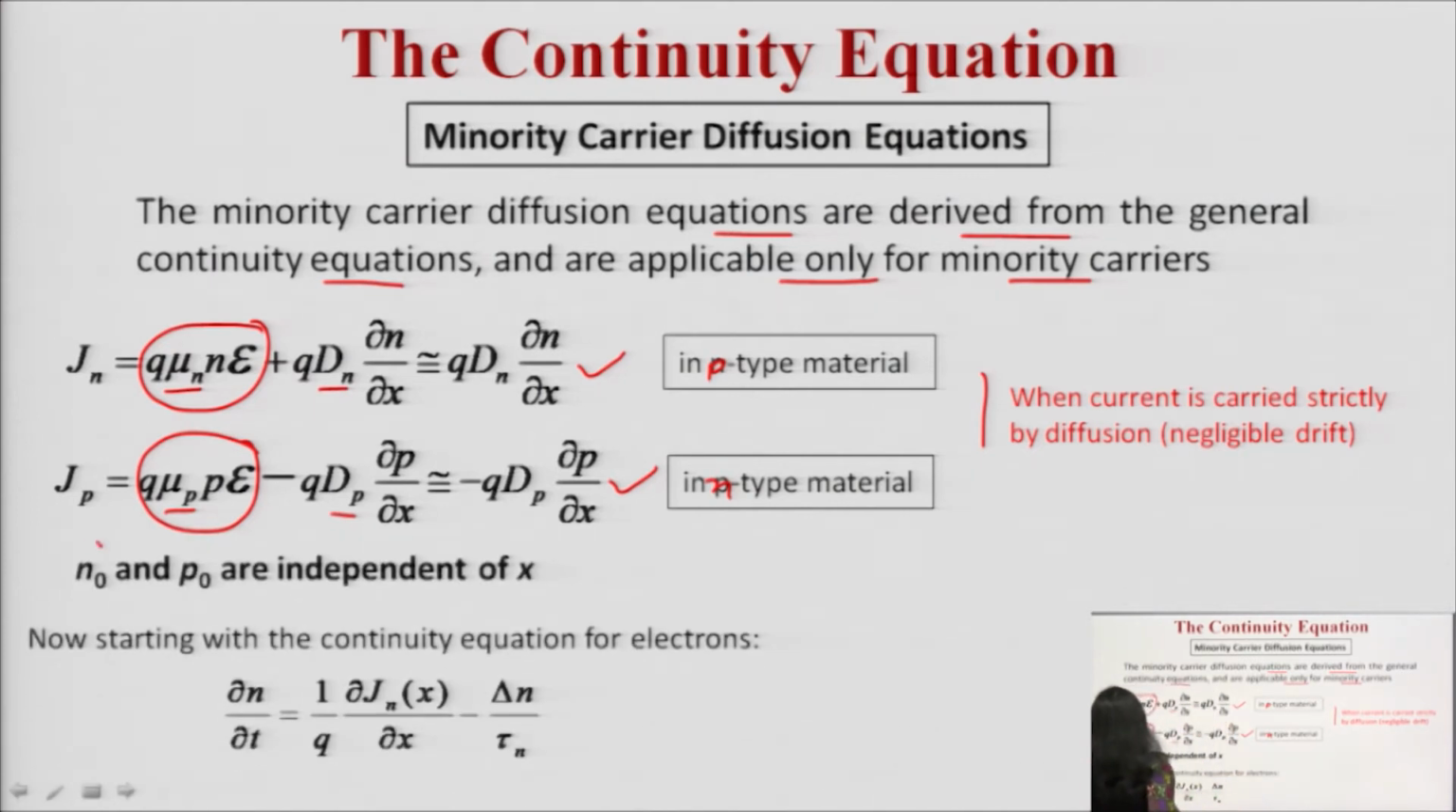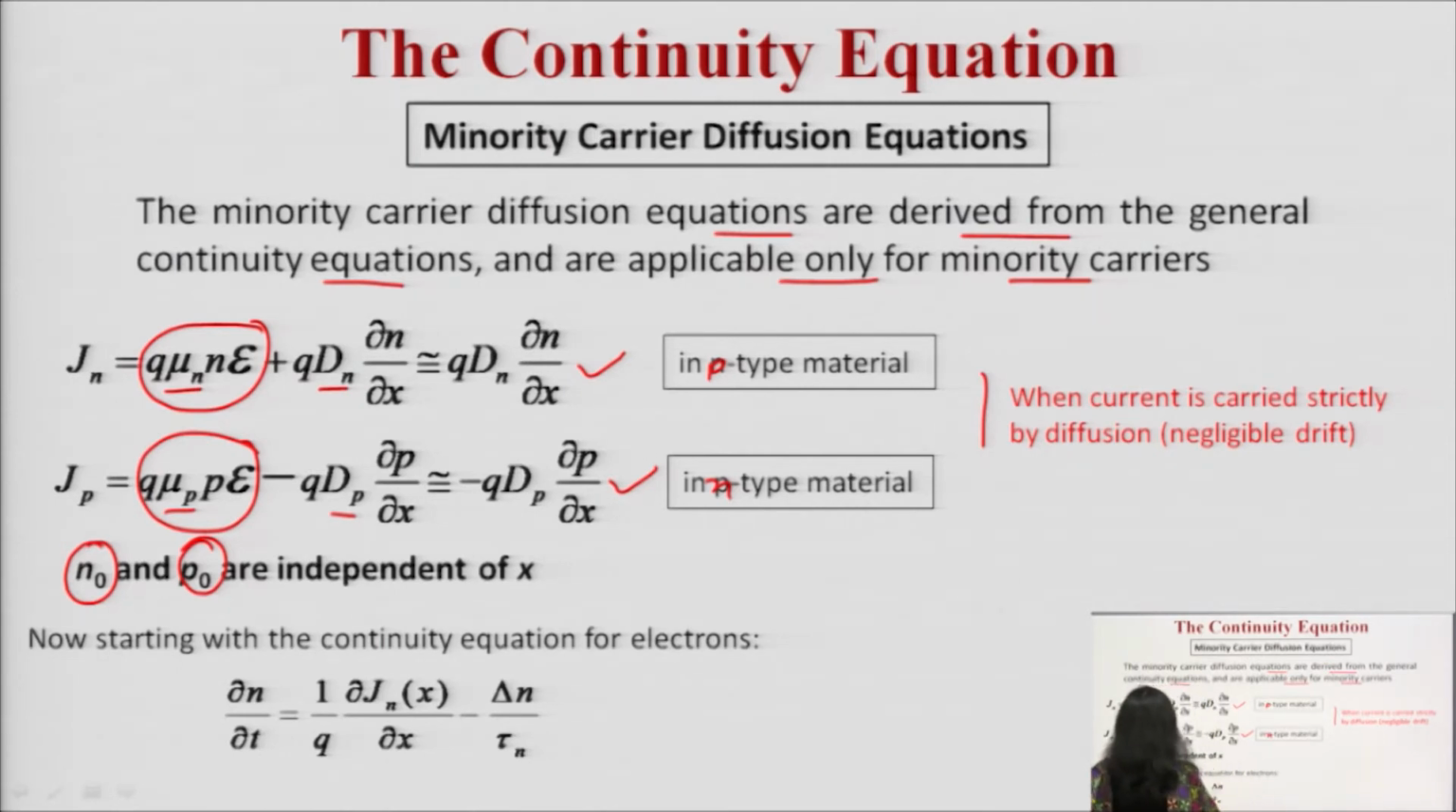n naught and p naught are independent of x. What do you mean by n naught and p naught? n naught and p naught are the thermal equilibrium charge carrier concentrations. n naught is the concentration of electrons in thermal equilibrium, and p naught is the concentration of holes in thermal equilibrium. So they are independent of this particular term x.